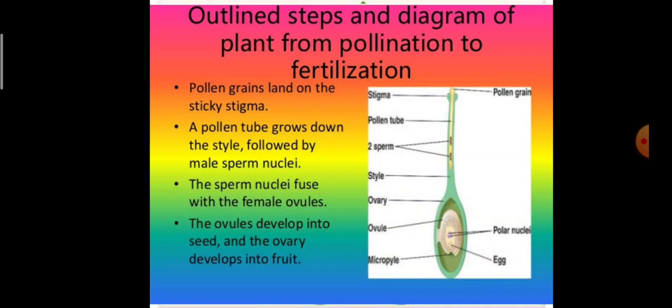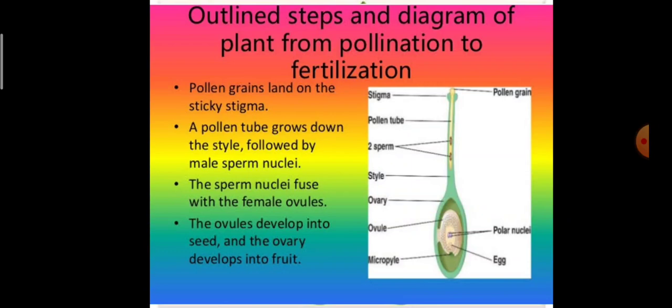Pollen grain lands on the stigma, that is the process of pollination. When the pollen grain sticks on the stigma, the pollen tube grows down the style, followed by male sperm nuclei. As soon as the pollen grain develops the pollen tube, it carries along with it the male gamete, that is the pollen grain.